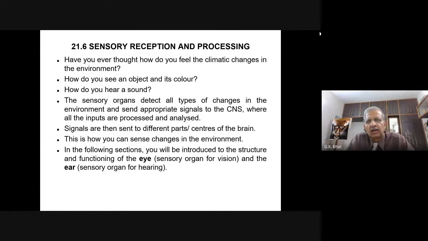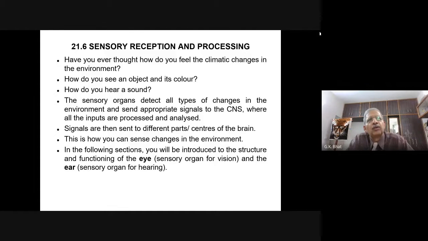Now, let us look into some of the sensory organs which receive the stimulus and pass on the impulses to the central nervous system. Have you ever thought how you feel the climatic changes in the environment?